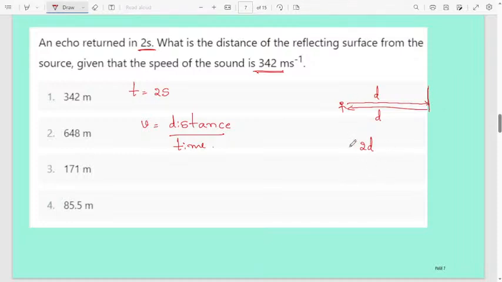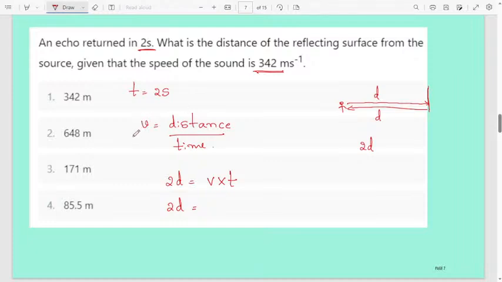Therefore the distance traveled in this case will be 2d, equal to speed into time. Sorry, not velocity, speed of the sound. Here we are considering a distance, that's why we have to consider the speed.